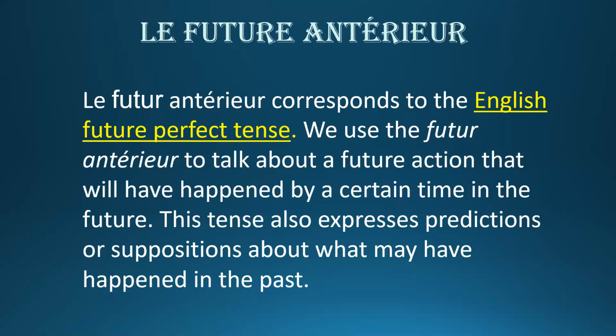Hello students, let's start with our next topic, that is le futur antérieur. Now this tense corresponds to the future perfect tense in English. We use futur antérieur to talk about a future action that will have happened by a certain time in the future. This tense also expresses prediction and suppositions about what may have happened in the past. To simplify this, future anterior is a tense we use for hypothetical situations.